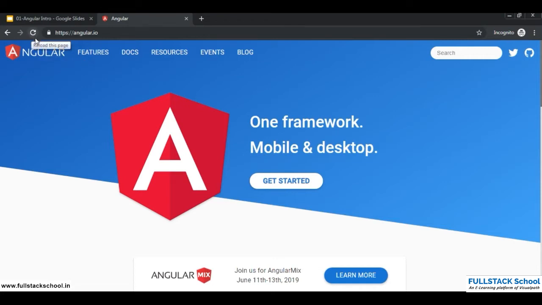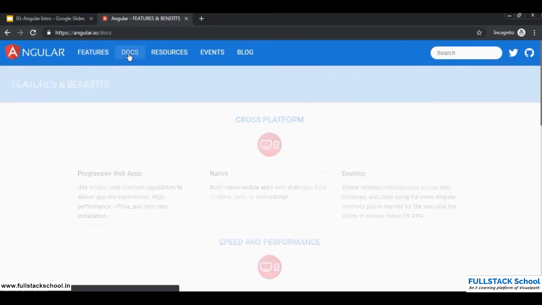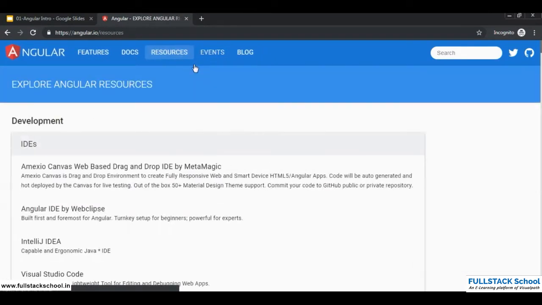You see this icon, this doesn't get reloaded again. The page doesn't get reloaded if I click on a tab or a link anywhere. Please observe this. So this is what a single page application is.